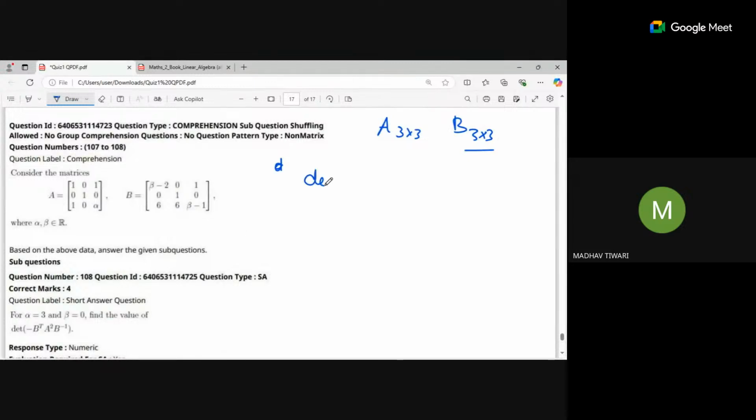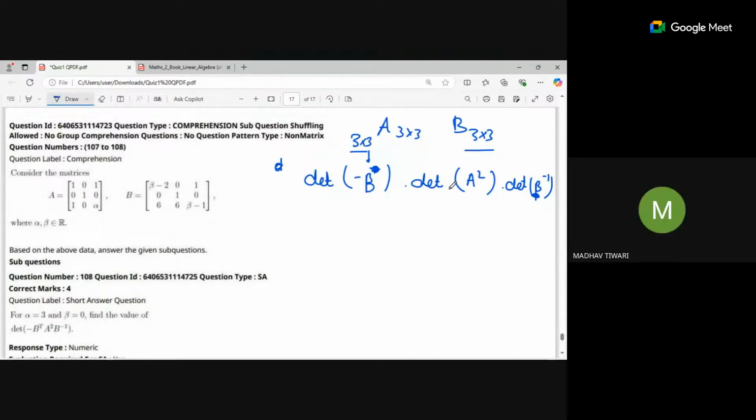Firstly, let's check determinant of minus B transpose times determinant of A squared times determinant of B inverse. What is this one? B transpose is nothing but also a 3 by 3 matrix, and the determinant of B transpose will be the same as the determinant of B. It is B, not beta.